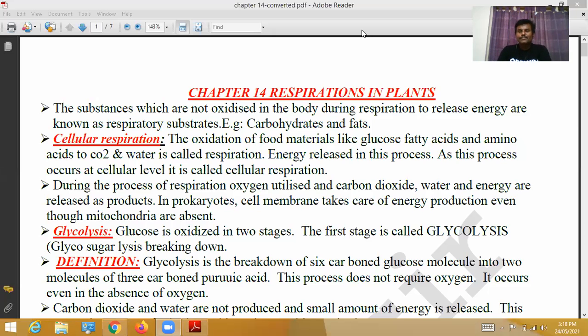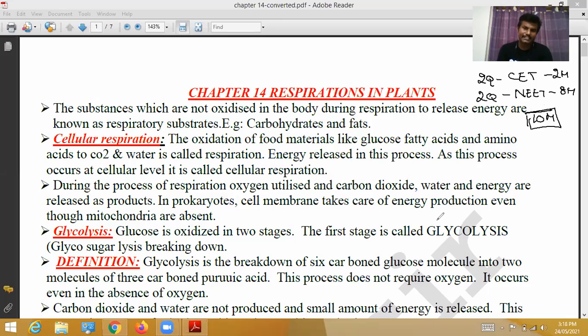Chapter 14, respiration in plants. In this topic, there are two CET questions, which means 2 marks. There are 2 NEET questions, which is 2 for the 8 marks. In the PU board exam, definitely 10 marks are waiting for this topic.